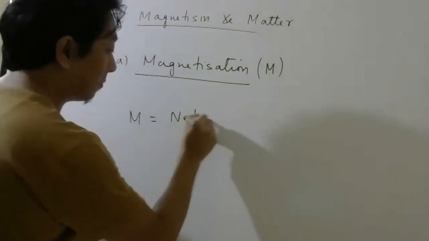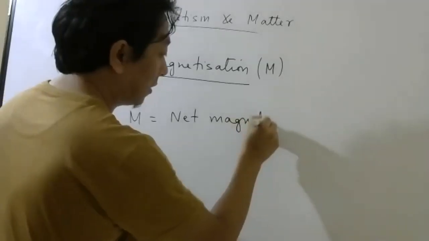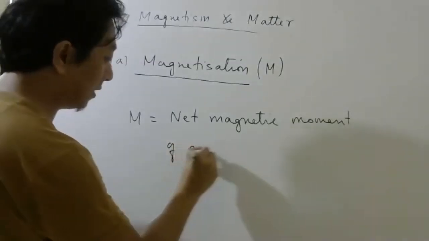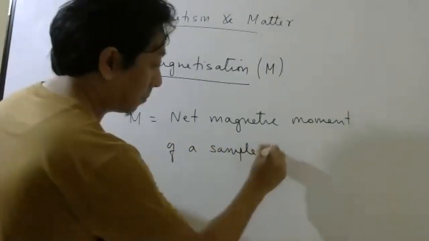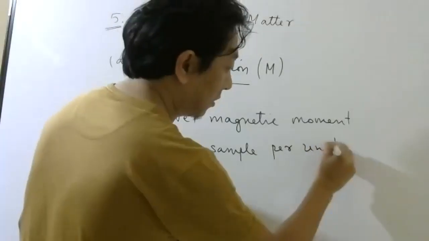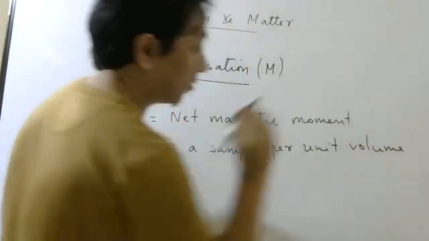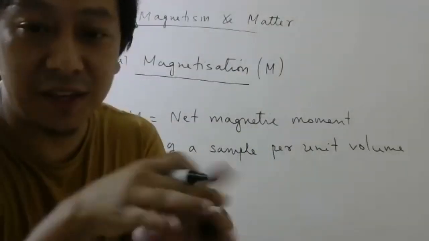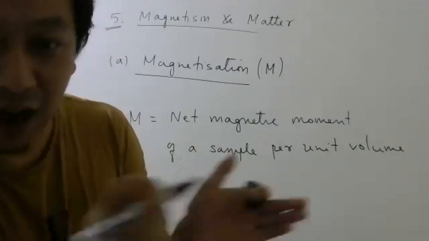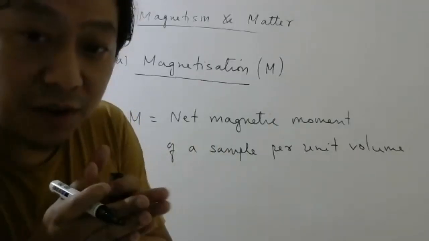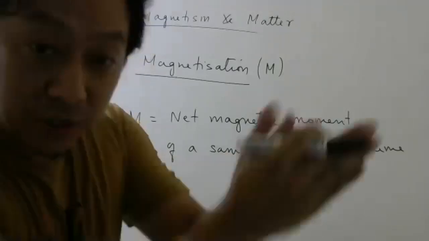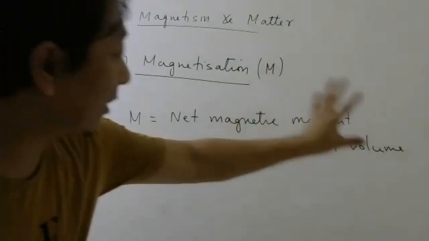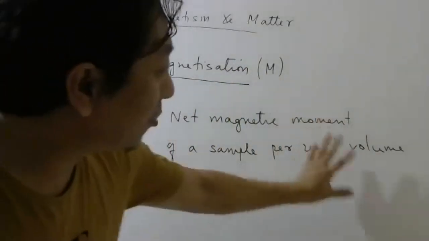It is the net magnetic moment of a sample per unit volume. You take some volume of the sample, 1 meter cube, check how many dipoles are in the same direction and how many in the other direction, take the components in the same direction, find the total magnetic moment, and divide by the volume. That is the net magnetic moment of a sample per unit volume.